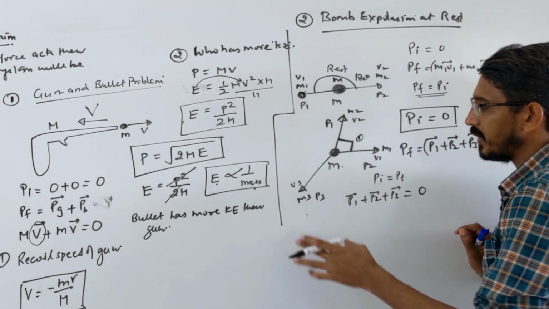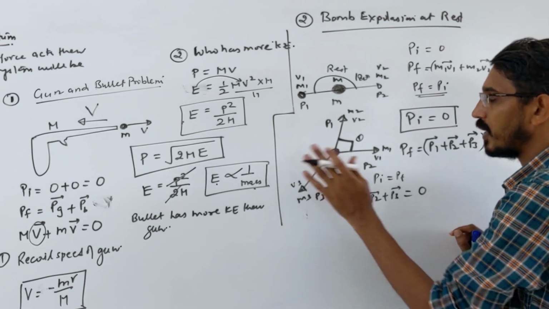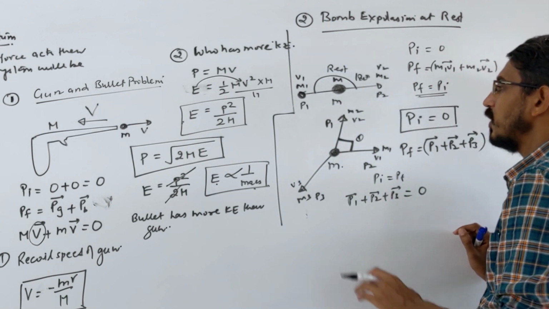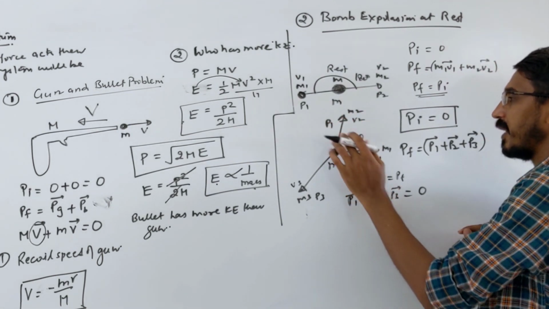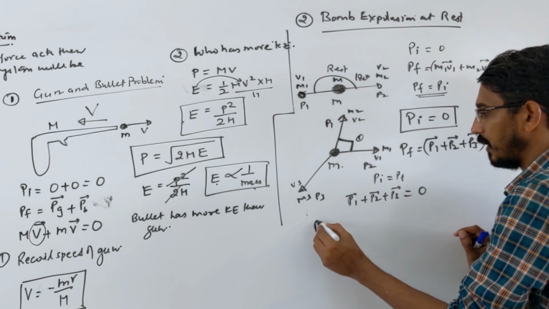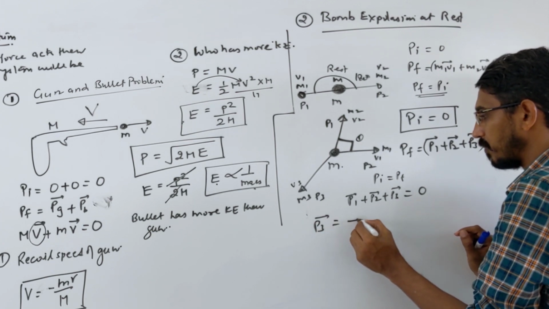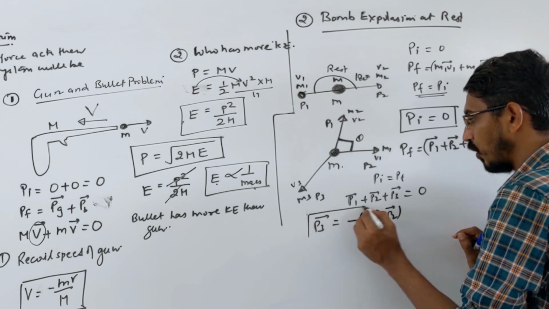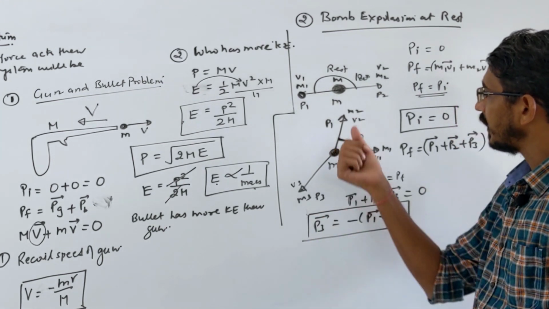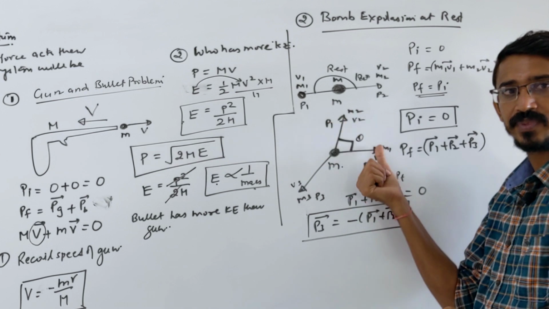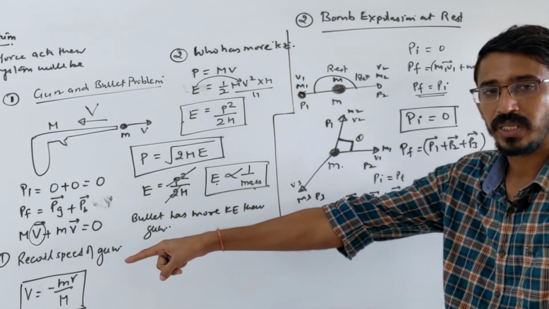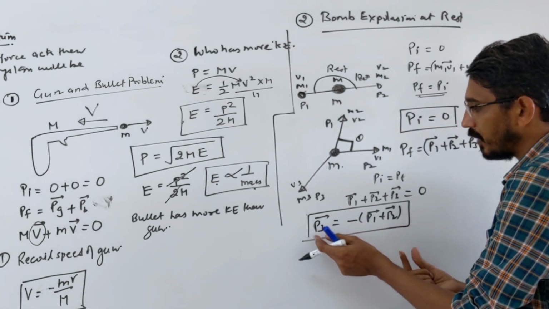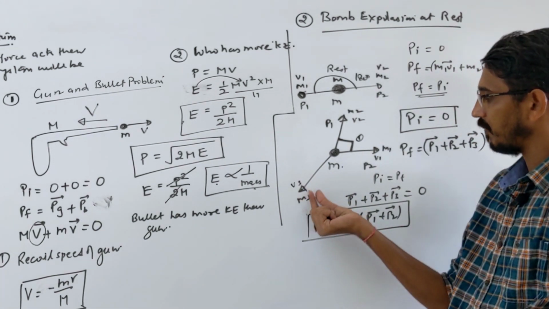So what will you do? Something will be unknown. Generally for the third piece, some value will be unknown, either mass or velocity, okay? If mass is given, then they will ask you velocity, if velocity is given, then they will ask you mass. So first, p1, p2, the angle between these two is given, then you can say p3 vector is simply equal to minus of p1 vector plus p2 vector. This you have to do always. Means first you add the momentum of these two pieces by vector rule, that formula, root of a square plus b square plus 2ab cos theta, whatever angle is given here, then this should be equal to the momentum of the third piece. Means m3 v3 should be equal to what?